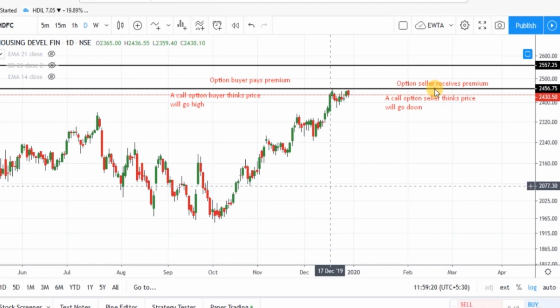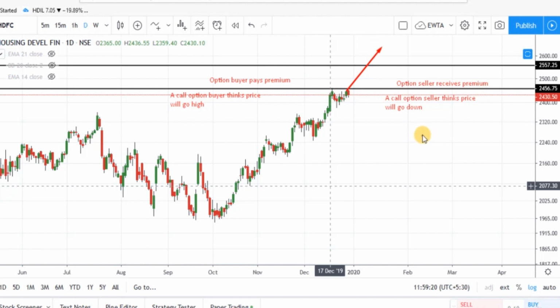As an option seller, you are generally speculating that the price of the stock will move in the opposite direction, which will result in options decreasing in value and ultimately expiring worthless. This will allow you to retain the option premium as profit. But if you are wrong, you may need to close out your position at a loss as the option may be exercised. And if the market moves strongly against your position, your risk of loss can be significant.